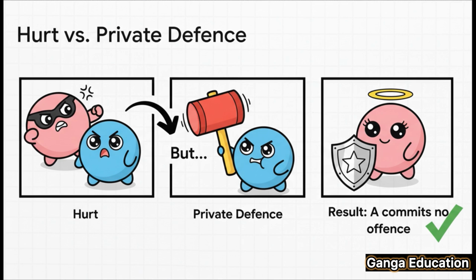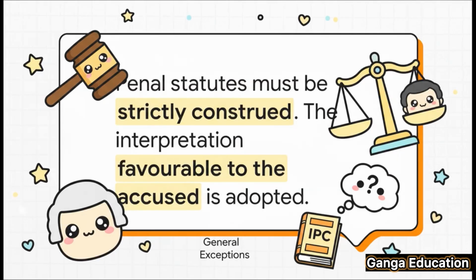What if A can show they were acting in private defense, which is a general exception in Chapter 3? Well, then the context changes everything. The result? A has committed no offense. It's a perfect illustration of the principle in action. And don't just take my word for it. The courts have backed this way of thinking for decades.